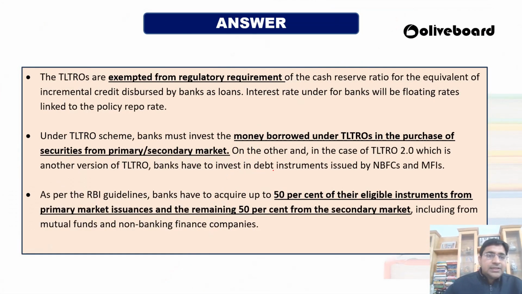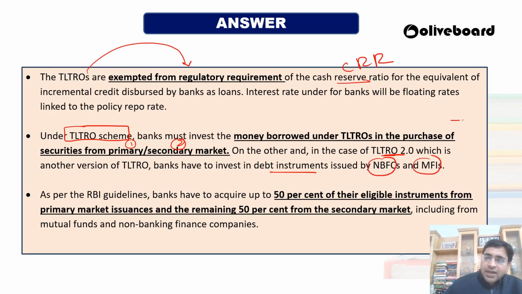Okay, so these TLTROs are exempted from regulatory requirements like cash reserve ratio, CRR, or any other regulatory requirement that RBI wanted to put. They are exempted under that, right? So whatever money the bank borrows under the TLTRO scheme, okay, they can do two things. They can purchase securities from the primary market or the secondary market. Then there was also a launch of TLTRO 2.0. Okay, so here the bank has to invest some of the money in the debt instruments that are issued by the non-banking financial companies and microfinance institutions.